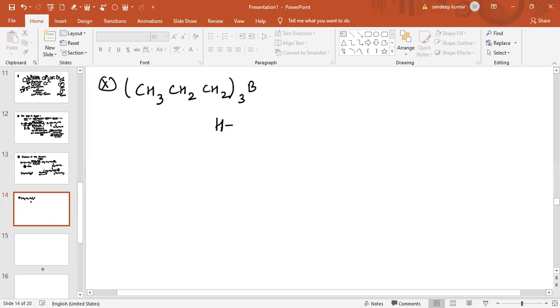So H2O2 you can write in this way. There is cleavage of the bond, so this bond will break in this way. So the OH group will come to this carbon atom, and how many moles? 3 moles. So we will say 3 moles of alcohol will be obtained.